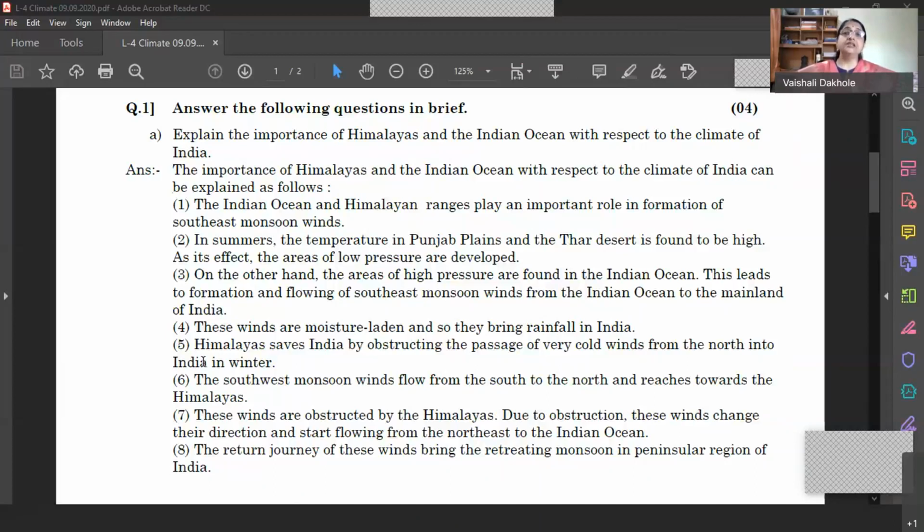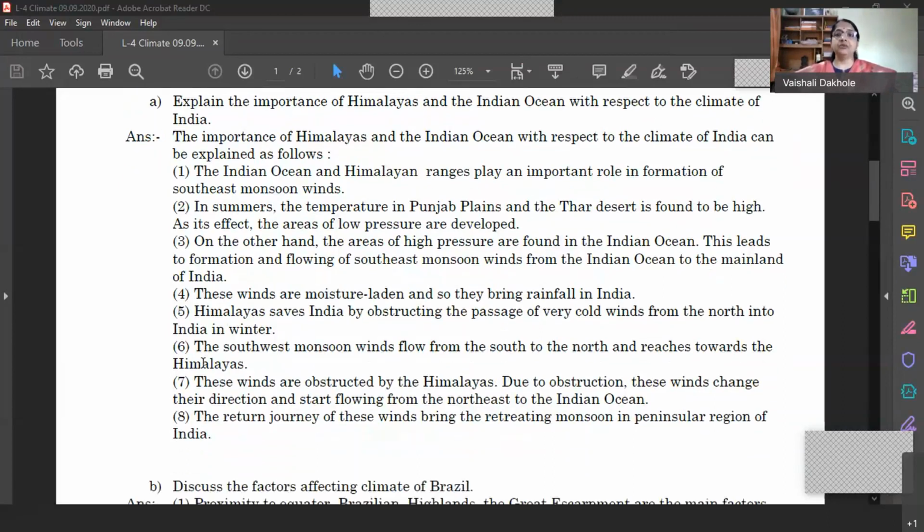Okay? So it is because of the presence of the Himalayas in the north and the Indian Ocean to the south that we are having the mild climatic condition, warm conditions in India, and four months of rainfall, that is monsoon type of climatic conditions in India. So this is about the importance of the Himalayas and Indian Ocean.